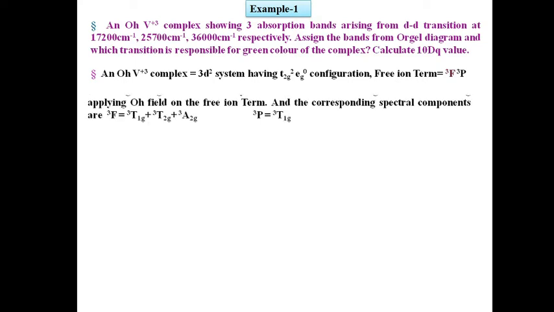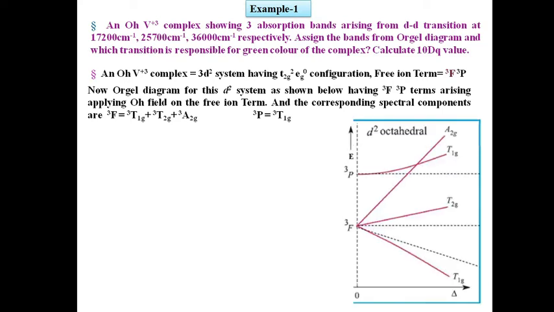As we know, for a free metal ion having term symbols ³F and ³P, when an octahedral field is applied, the crystal field terms arise from the free ion terms: for ³F it will be ³T1g plus ³T2g plus ³A2g, and for ³P it will be ³T1g.